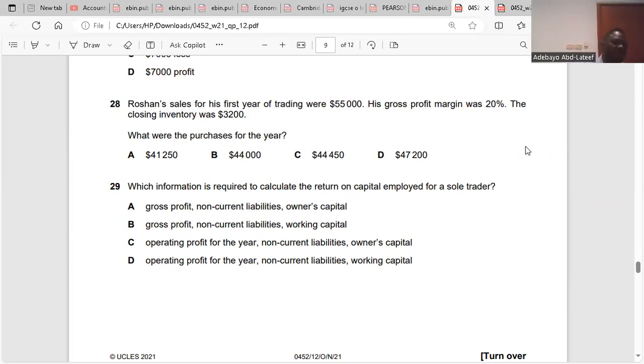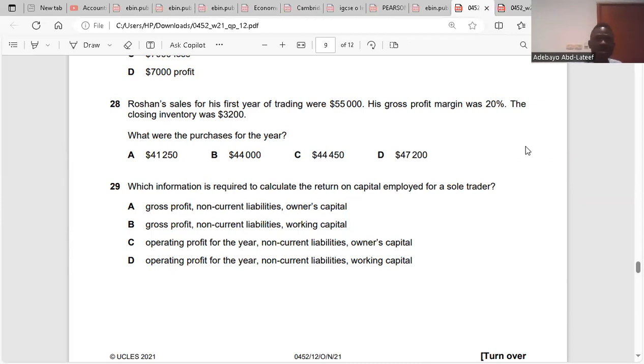First, what is gross profit margin? Gross profit margin is 20 over 100 multiplied by sales, right? Yeah. So 20 over 100 multiplied by 55,000 gives us 11,000. So that's our gross profit. Yes, the gross profit is 11,000. Okay. So now our purchases.